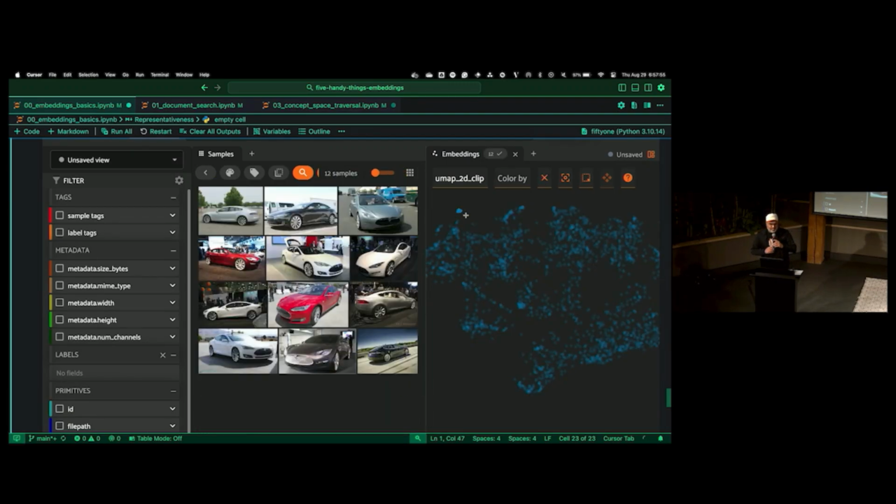But this is cool because it gives you a way to see what is in your data set, right? This is just a small data set of something like 2,000 images, but imagine if you had millions and millions of images. It's very hard to get a sense of what is in your data set, and so embeddings allow you to do that.